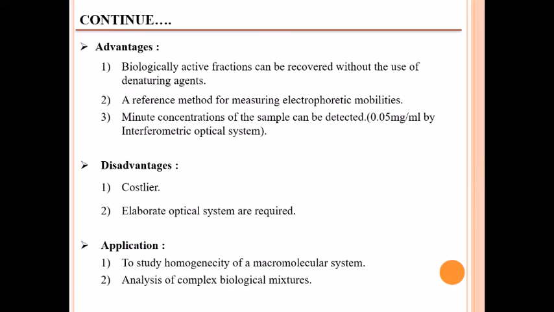The disadvantages: it is a costlier method and an elaborate optical system is required. Applications: to study homogeneity of a macromolecular system and the analysis of complex biological mixtures.